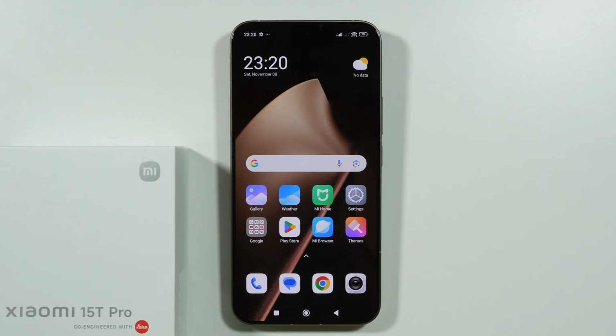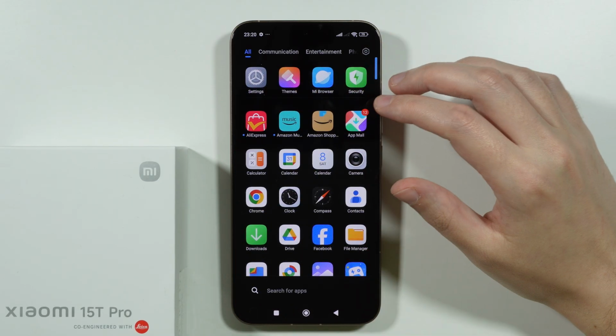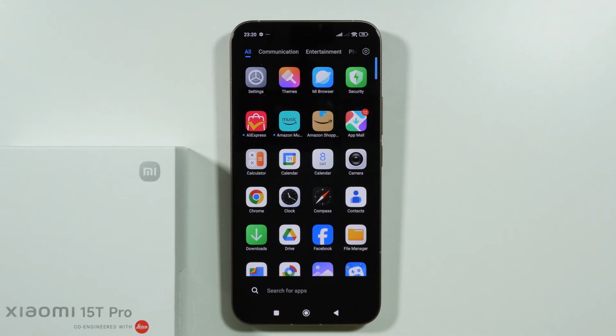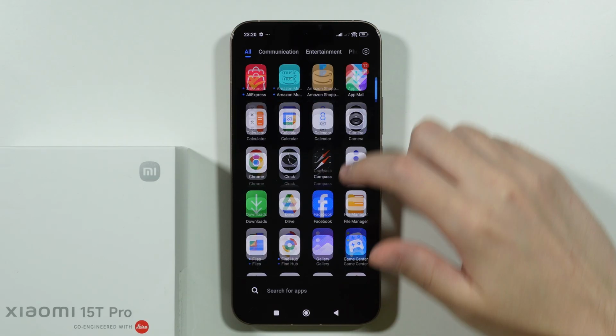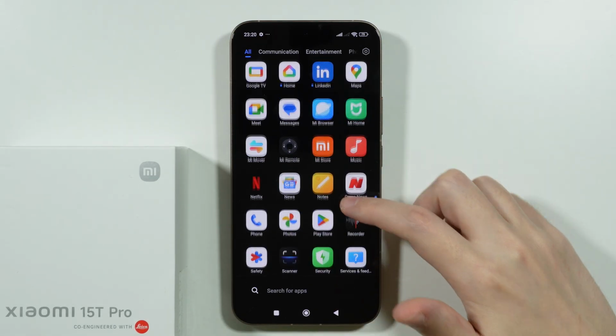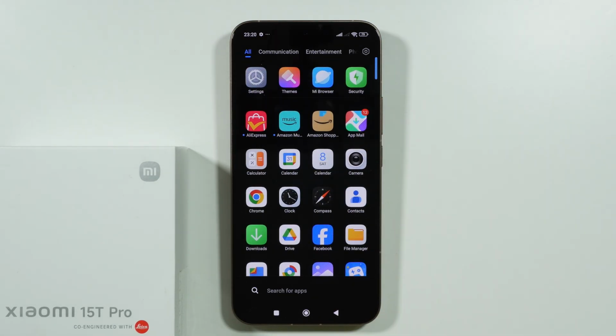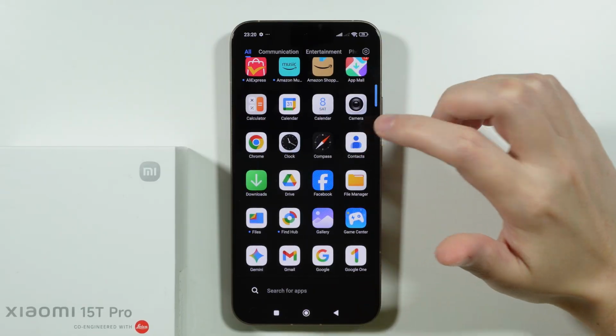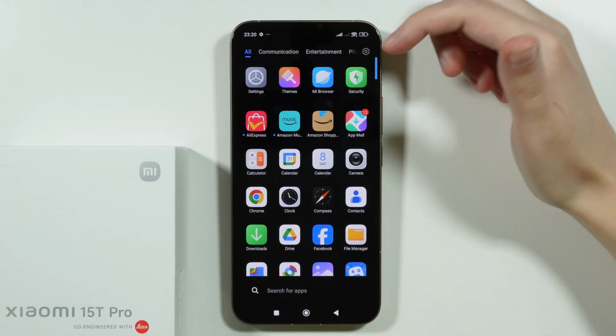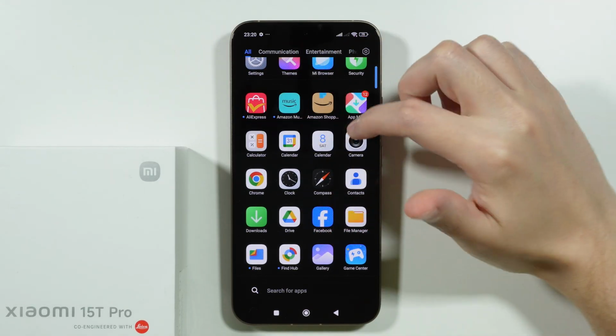If you are wondering if Xiaomi 15T Pro has bloatware, then the answer is unfortunately yes. And there are many apps that are pre-installed for you. Now, some apps, of course, are available depending on the region. So, for example, you might not see the app mall, let's say. Nevertheless, in many cases, you can consider many of these apps to be bloatware.